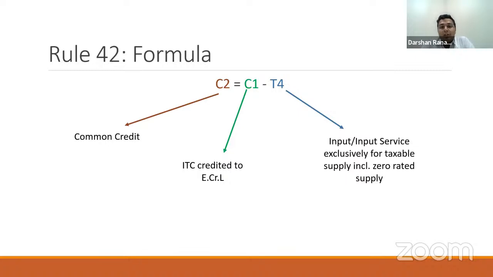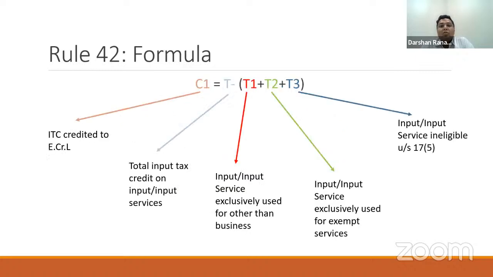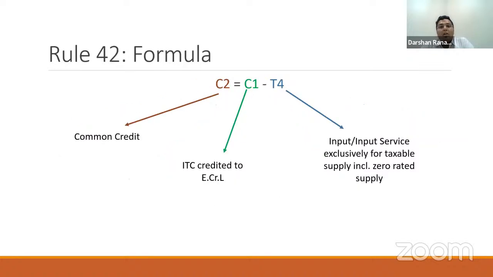So what does this mean? I would like to pause here for a minute. This means that for each line item in my purchase register where I am claiming ITC, I need to put a tag whether this ITC is T1, T2, T3 or T4, which means that I need to identify for each line item of my invoice whether it is used exclusively for non-business, whether it is exclusively used for exempt, whether it is blocked, or whether it is exclusively used for taxable or zero rated supply.